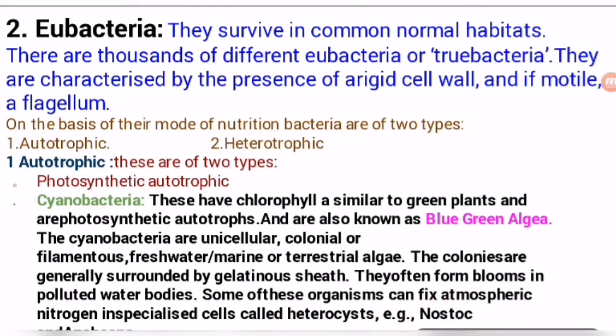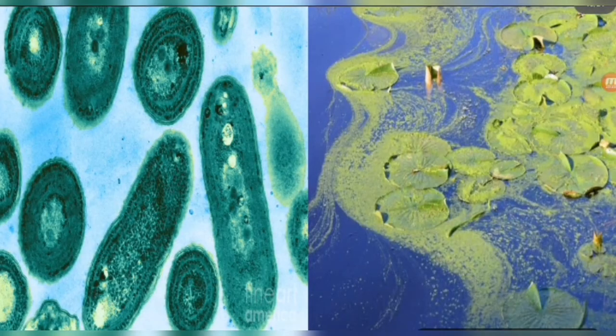So students, this is about the eubacteria, and so let's discuss another category of eubacteria. What is it? These are the chemosynthetic bacteria. But first, you are looking here at the greenish surface of the water. It looks like color spread on the surface of water. So this is due to the presence of cyanobacteria. So this is green algae. Here is another picture, a little bit bluish in color. So this is the picture of blue green algae.